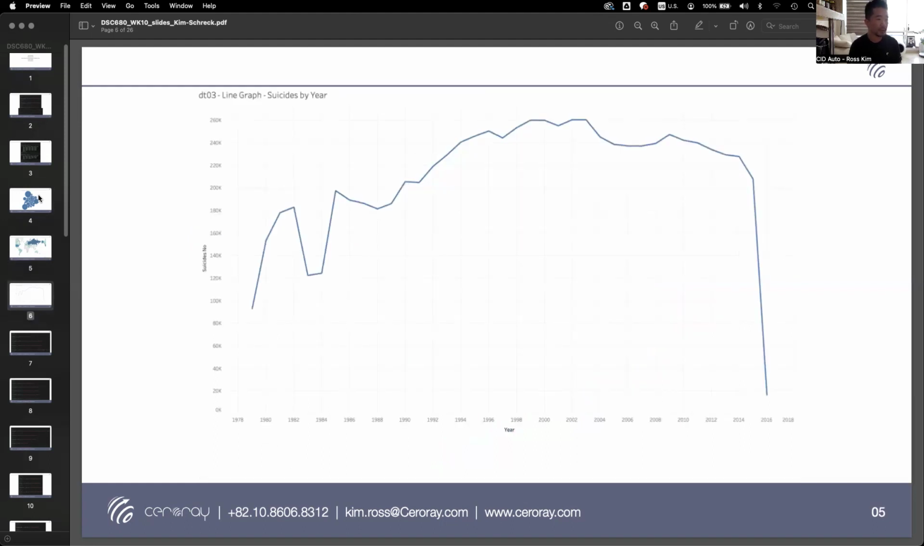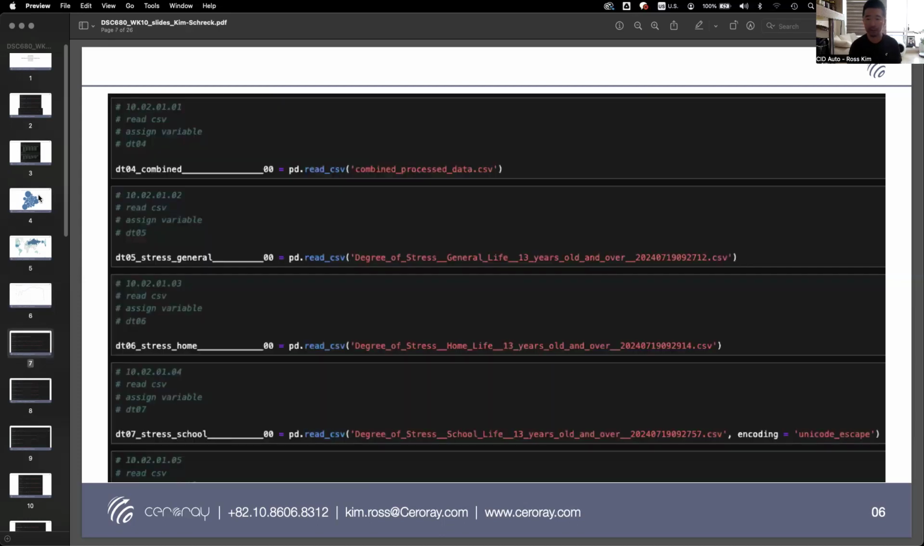It does show, however, in this line graph, a gradual increase in suicides from 1978 to 2016. This also has some gaps in the data, rendering it unreliable. So what I had to do for milestones 2 and 3 is implement more data sets, from data set 4 to data set